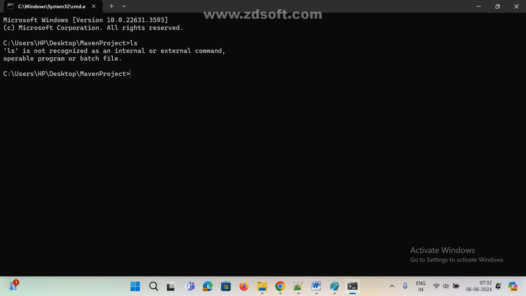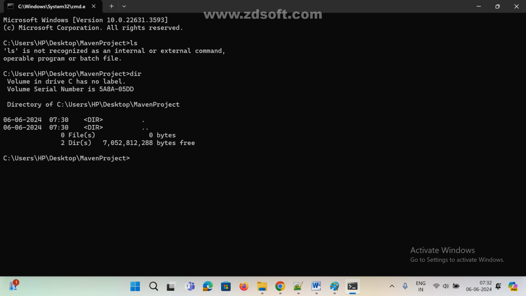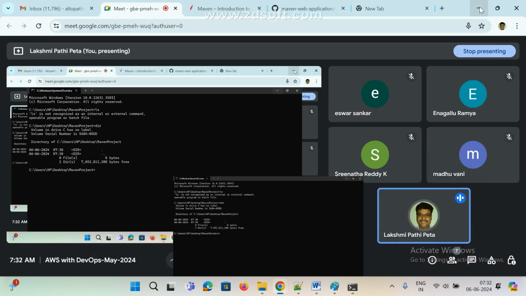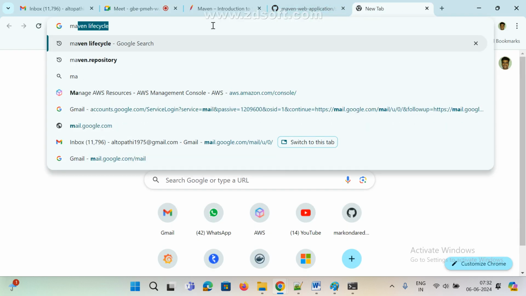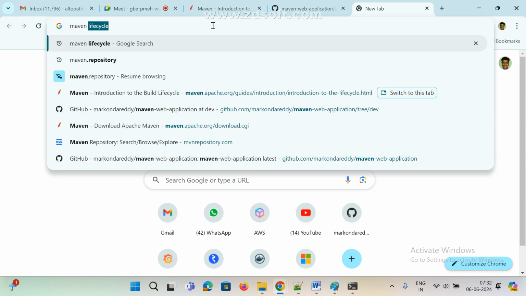Here, if you want to see all files and directories, use the dir command. On Windows, dir displays all files and directories. See here, I don't have any files as of now, 0 files and 2 directories, that is dot and dot dot, the parent directory. Apart from this, I don't have anything. Now, if you want to create a Maven project, see here, Maven in 5 minutes.